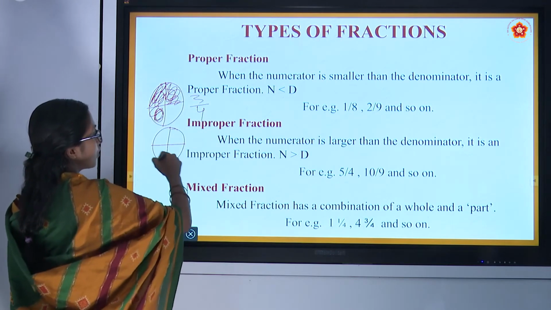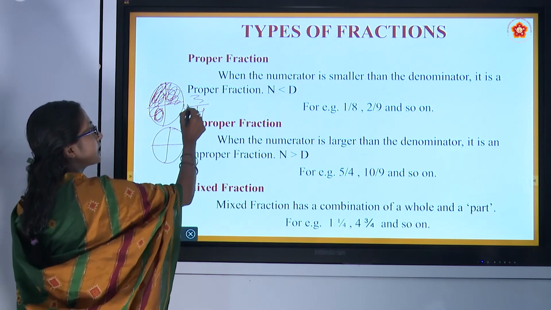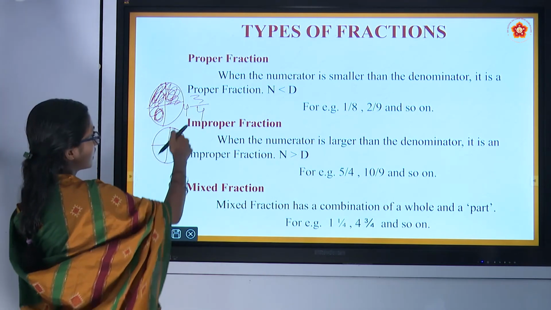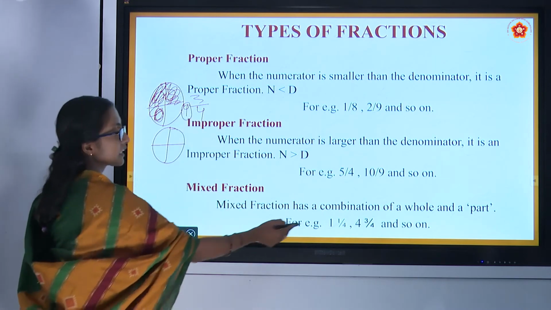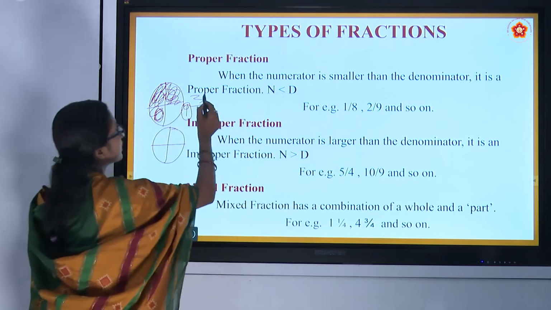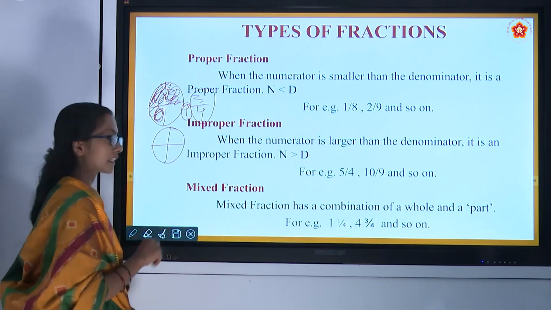That is 3/4. Whole thing is 1, 2, 3, 4. So 4 and 3/4. Here 4 we are representing as whole. It is a combination of a whole and a part. 3/4 is a part and 4 is a whole thing.